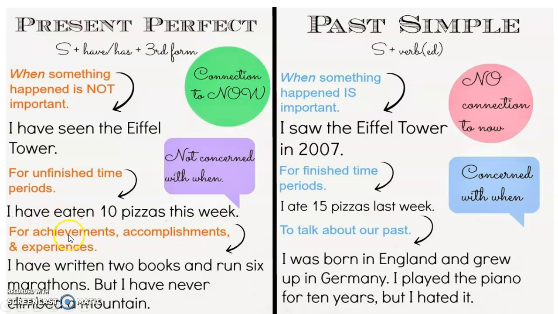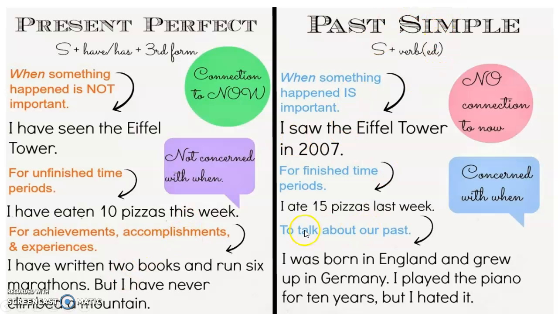Also with present perfect, you talk about achievements, accomplishments, and experiences. As I said, present perfect is basically for that. Your life is still there. You are not dead. So you are talking about experiences, things, and achievements, and you are talking about your life in present perfect. I have written 2 books and run 6 marathons, but I have never climbed a mountain. So as you can see here, we are talking about different experiences, things that we have lived in our lives, things that we haven't done in our lives.